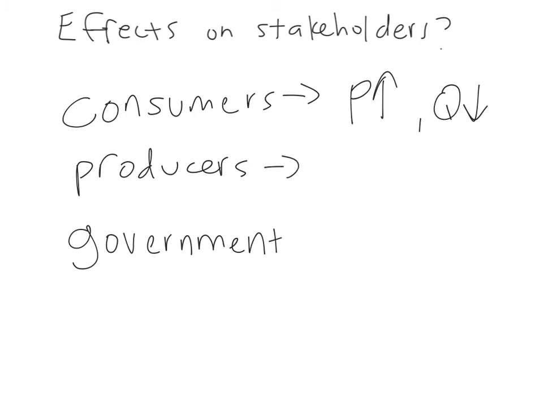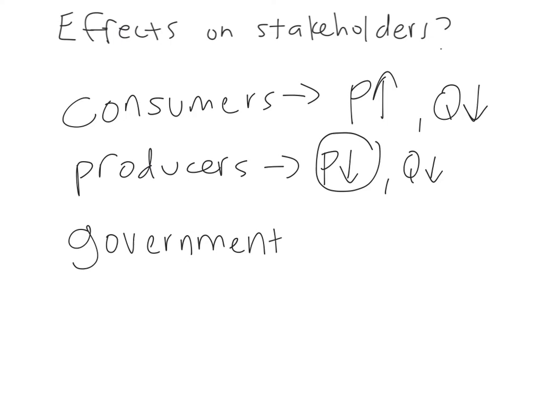For producers, they're noticing that they're going to receive a lower price and that they're going to produce less quantity. Now this is a major deviation away from equilibrium price, but remember from the last slide that the price the sellers receive is going to probably be lower than the previous equilibrium price, and so that's going to be worse for producers. So they're actually going to receive less money even though the equilibrium price went up.